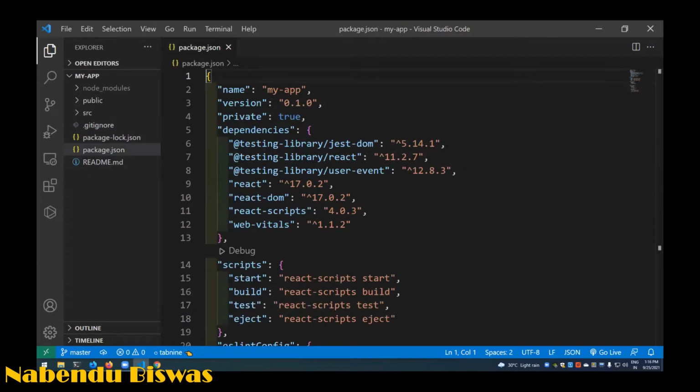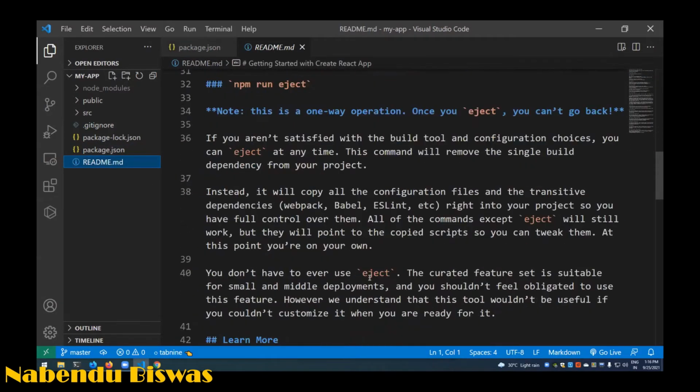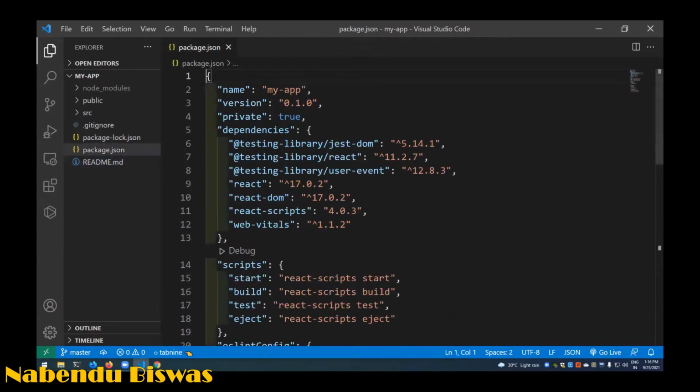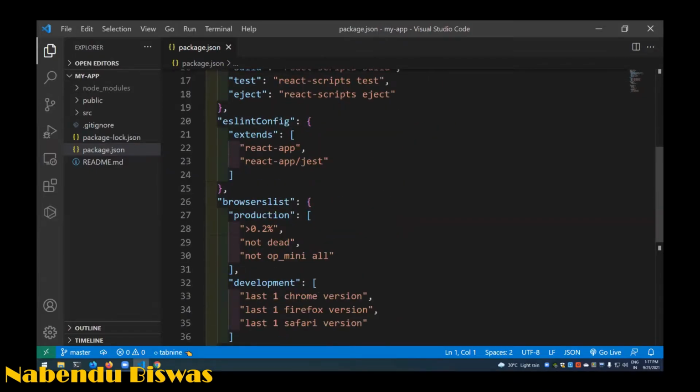After that, a readme file is also there, which you can see when you deploy it on GitHub. Also you'll see this readme file. So this is an MD file. Those who don't know, MD is a way, it is not required to learn now. So after that, this node modules I've already shown, everything in the node modules, which are React, all these things which are required are there in the node modules.